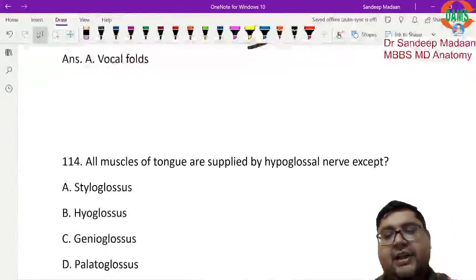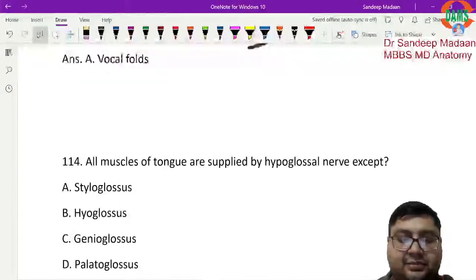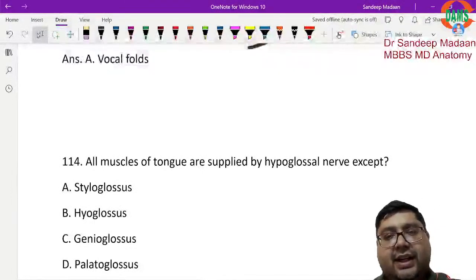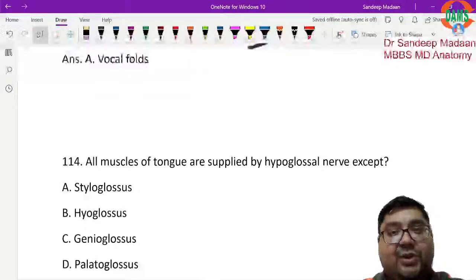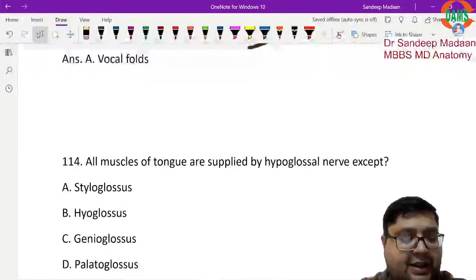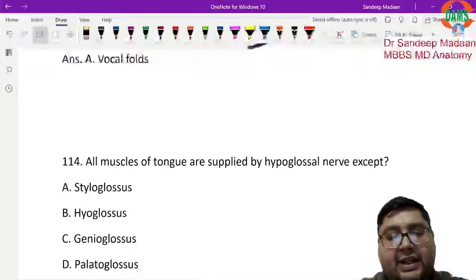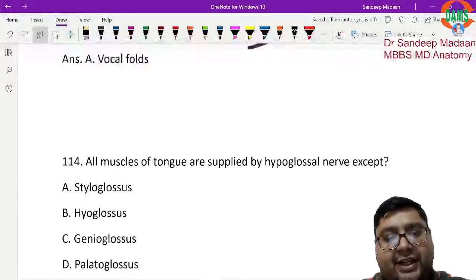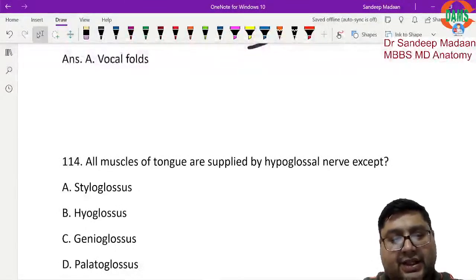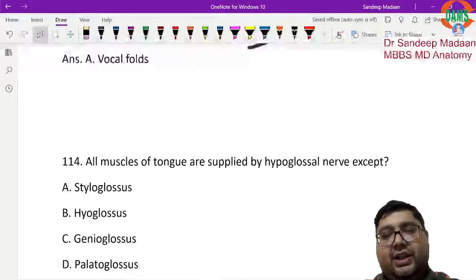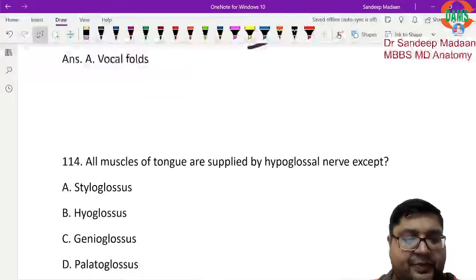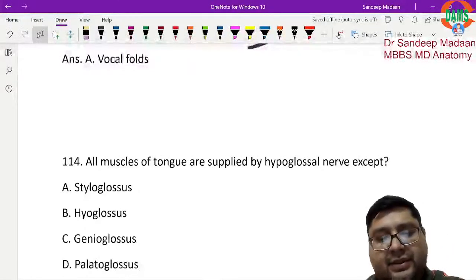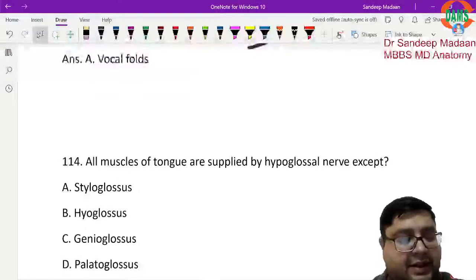All muscles of the tongue are supplied by the hypoglossal nerve except? Now, if you remember, in our classes we have already talked about this. Towards the end of the discussion of the cranial nerves, we always make a compilation table. Do you recall that we write all the muscles and which nerve supplies them, and then there is some exception list? Here we have the muscles of the tongue, palate, pharynx, larynx, supplied by certain nerves, and then there is one exception, right?